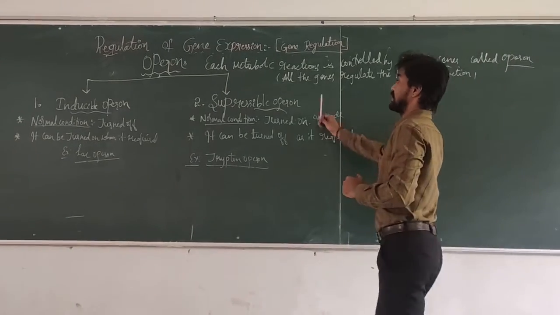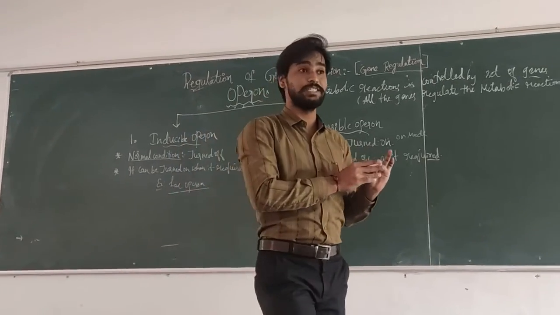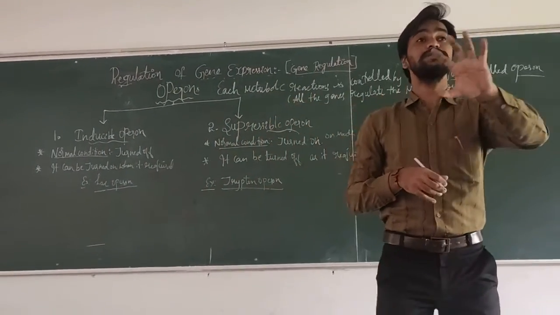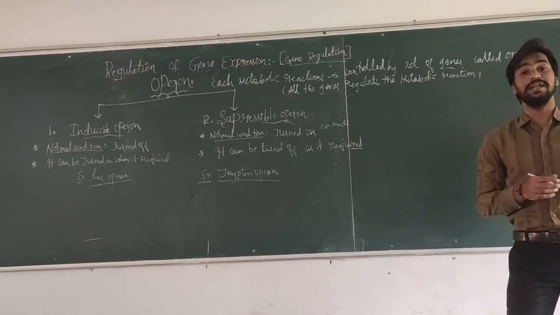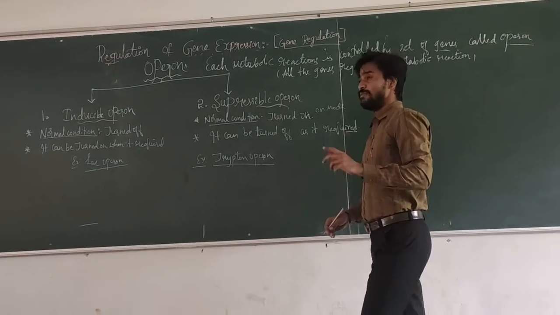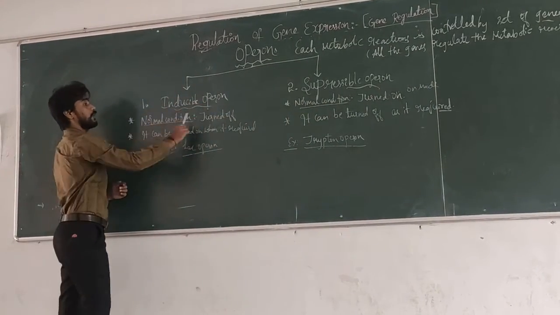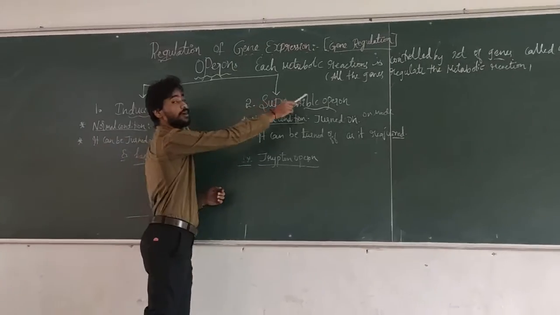This operon system consists of structural genes, control genes, and so on. These operons are of two types. One is inducible operon, and one more is suppressible operon.